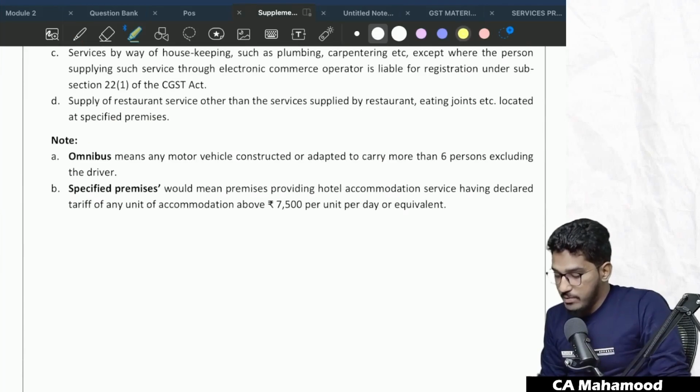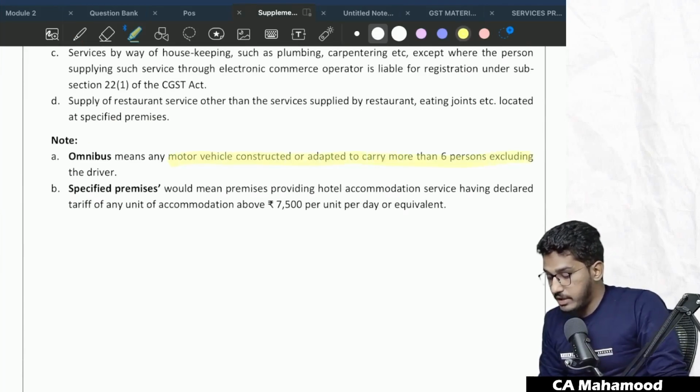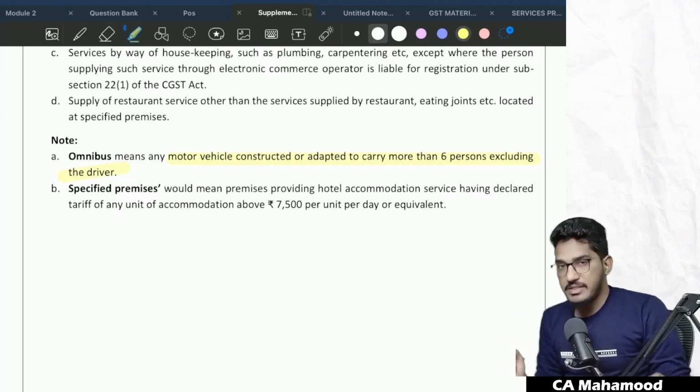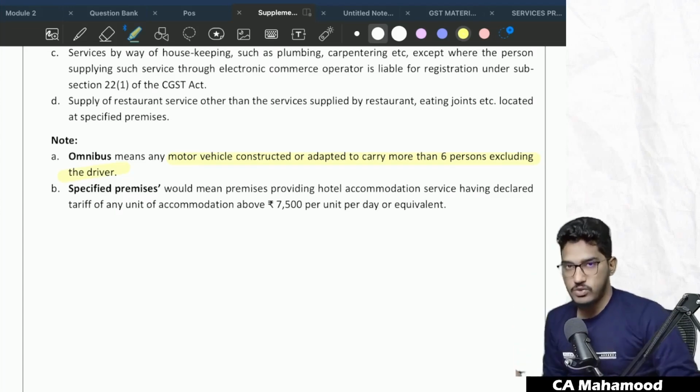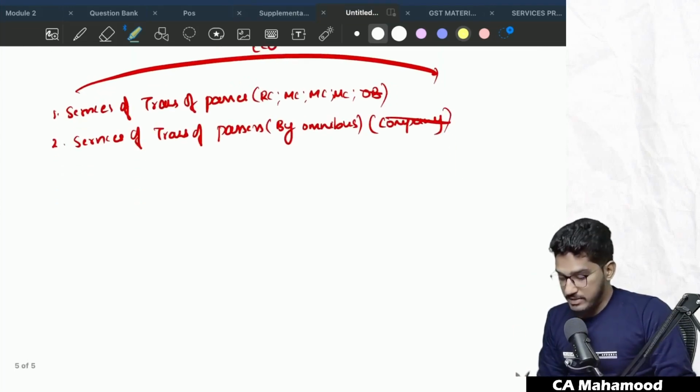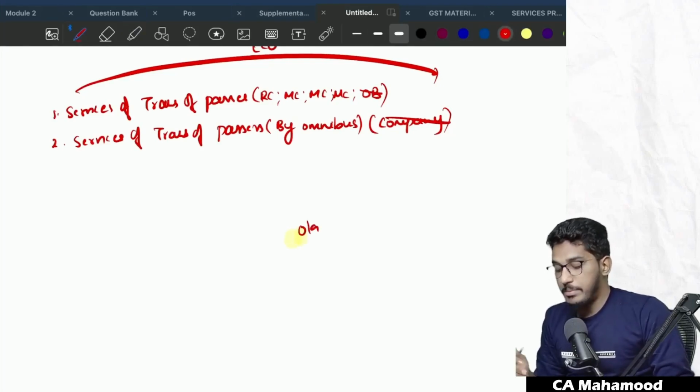Omnibus means any motor vehicle constructed or adapted to carry more than 6 persons excluding the driver. So if a vehicle is having the capacity to carry more than 6 persons excluding the driver, that we call it as omnibus. So first thing what they are telling is service of transportation of passengers. You take Ola. So in the Ola, transportation of passengers is happening by way of radio taxi. Or you take Rapido. Rapido is a kind of service, is an e-commerce platform through which service of transportation of passengers through motorcycle is getting provided.